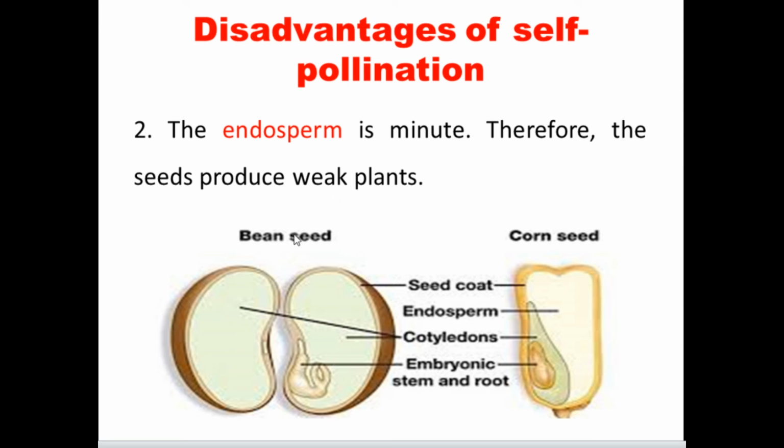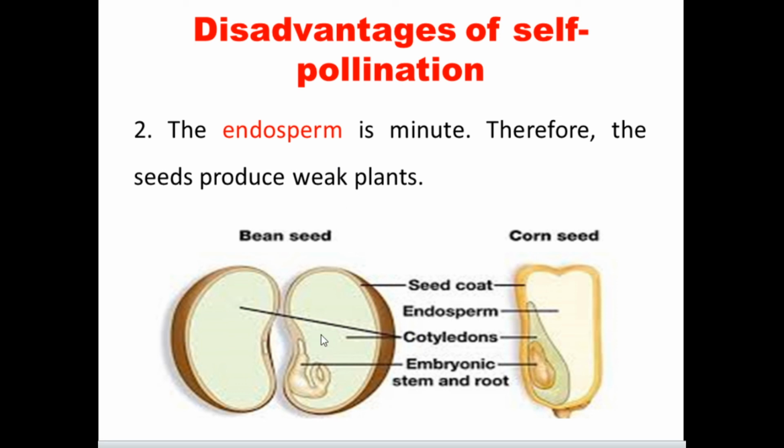The plants are not healthy, because the embryo does not get proper nutrients before it germinates. So it always produces weak plants. That's why we consider it a disadvantage of self-pollination.